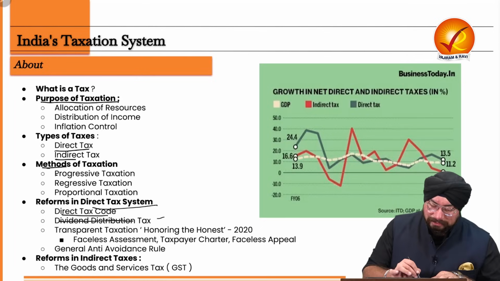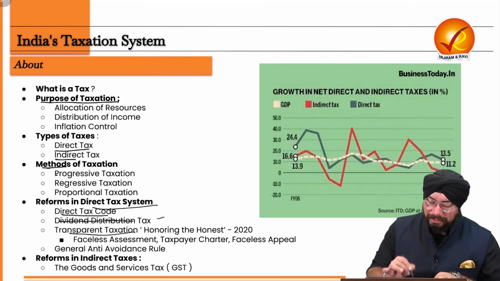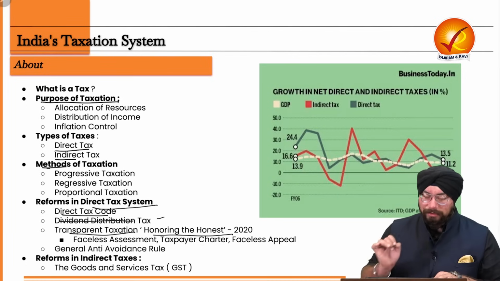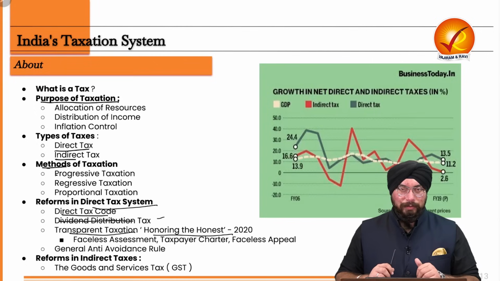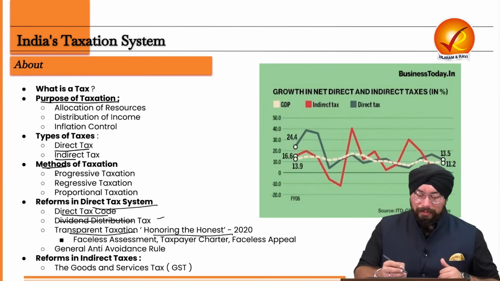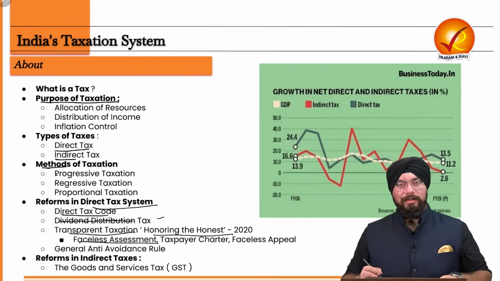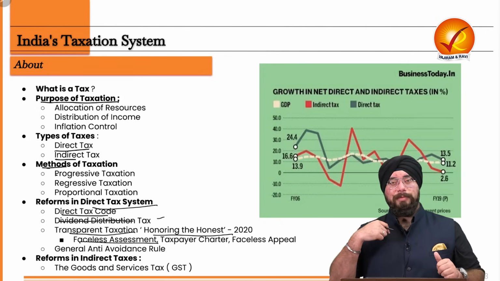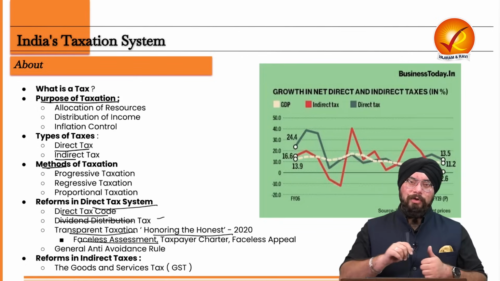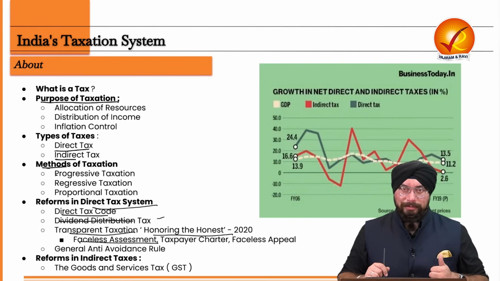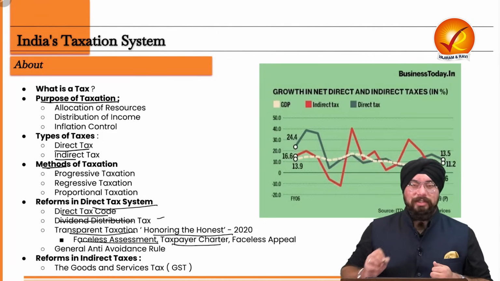Another reform is the policy of transparent taxation, honoring the honest, of 2020. It includes first of all faceless assessment. The person who is assessing your tax would not know who you are, in order to ensure objectivity in assessment of taxes. Then the taxpayer charter.